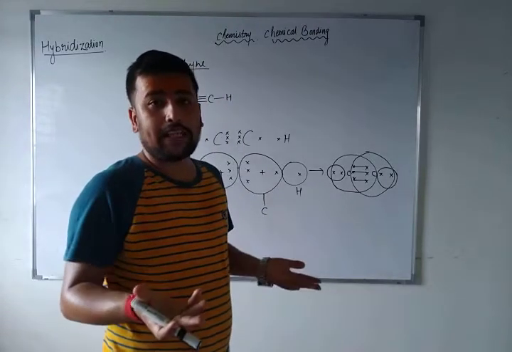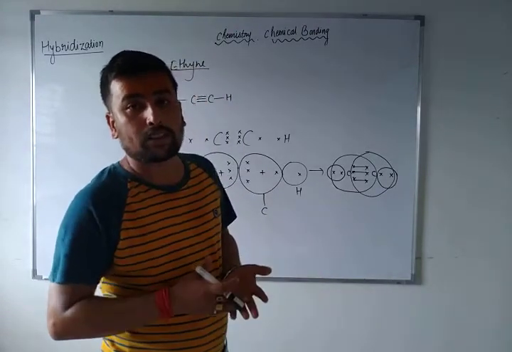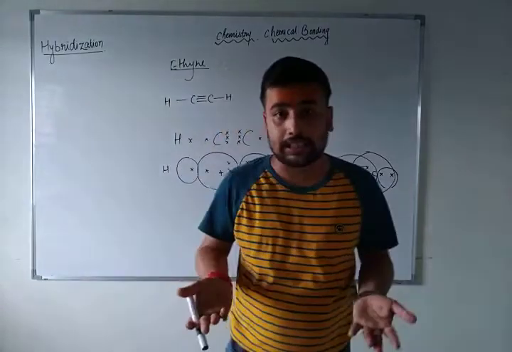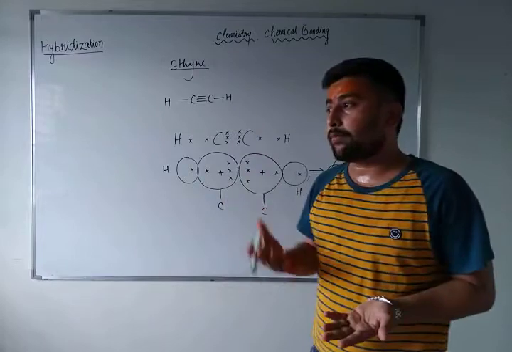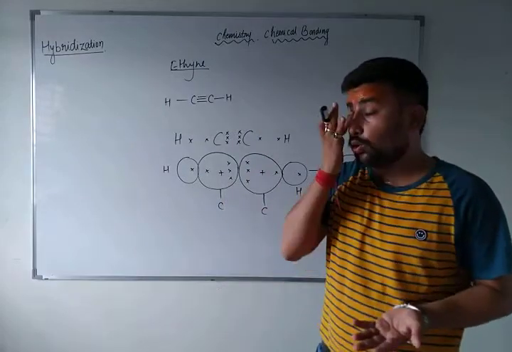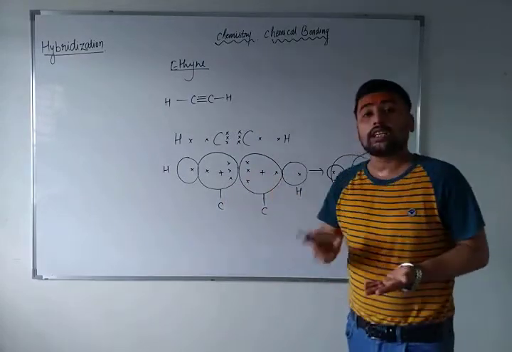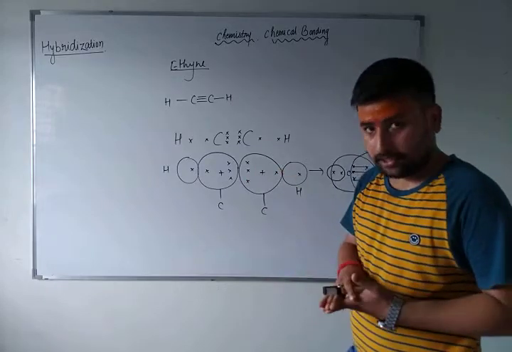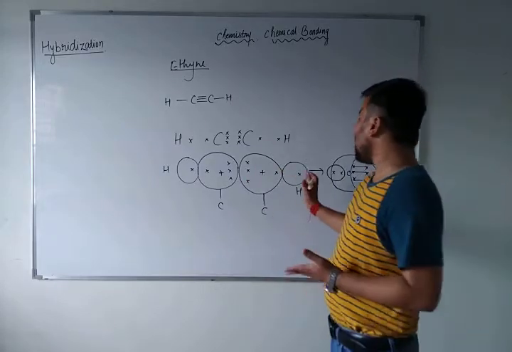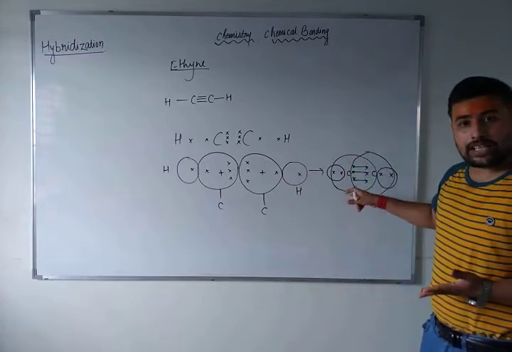If each and every element has a tendency to complete its octet, they can transfer and complete the inner shell octet, they can gain electrons and complete their outer shell octets, or they can do mutual sharing, this mutual sharing in the covalent bond. This overlapping occurs, and you have seen the electron clouds, right?